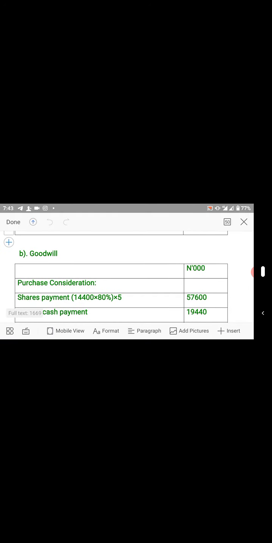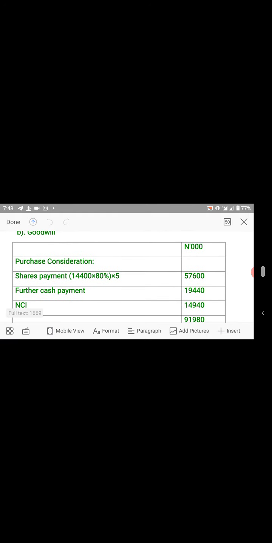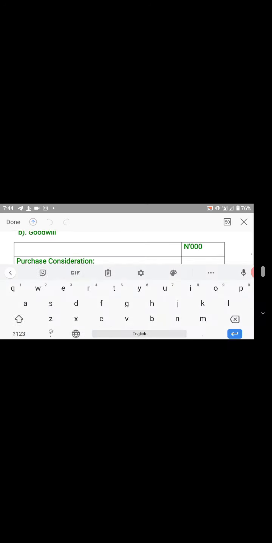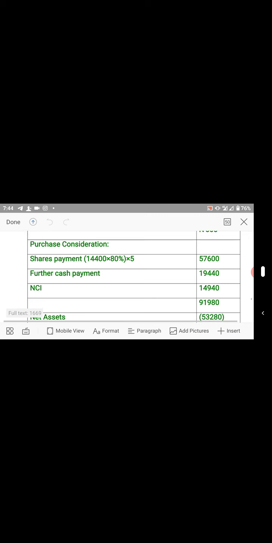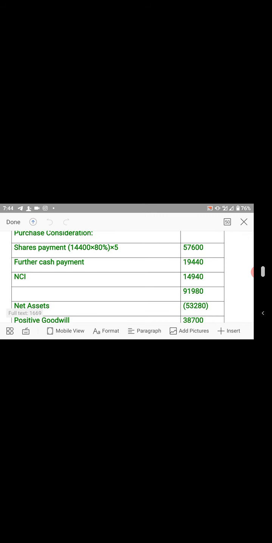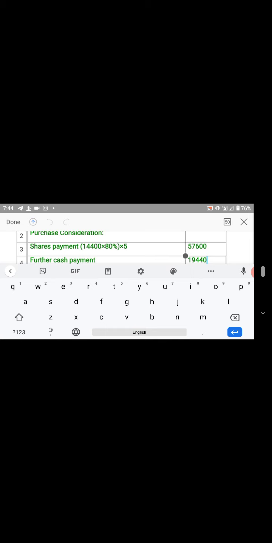Now we'll move down to goodwill. Goodwill, you bring in the share price. How do we get the share price? The number of shares is 14,400, since it is 1 naira each, times 80%, whatsoever it gives, multiply by 5 naira, we now have this. Now we'll also bring in the further cash payments of 19,404,440 naira.